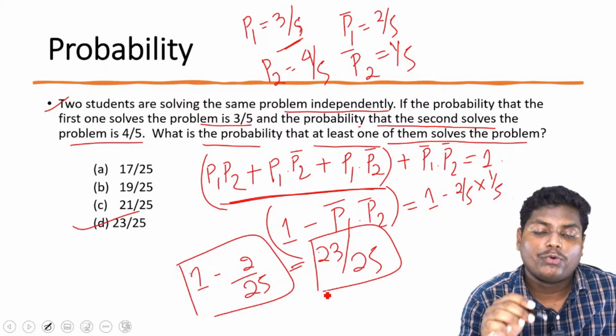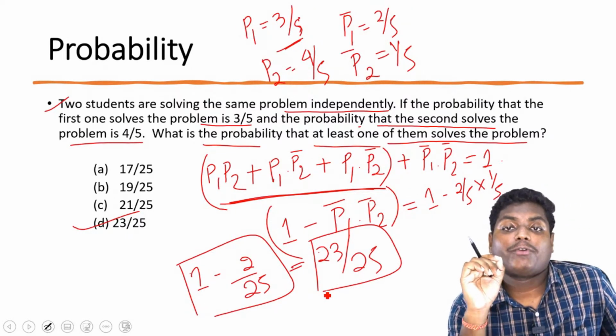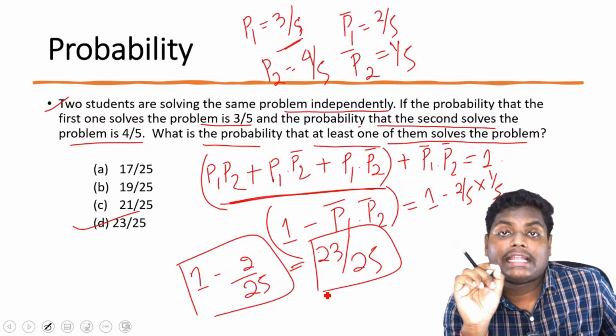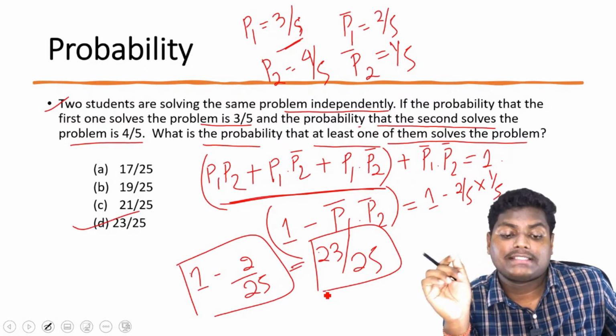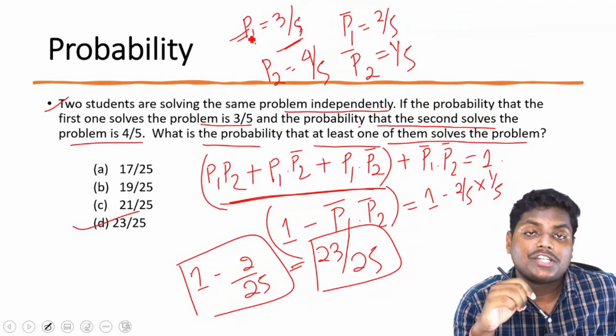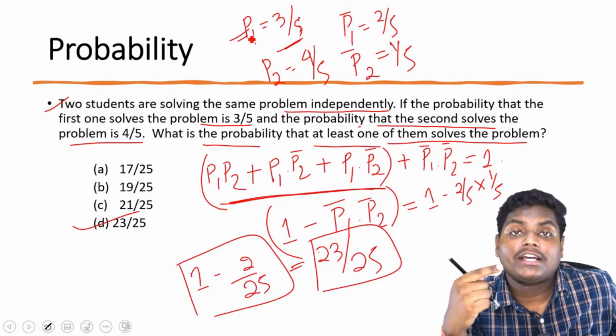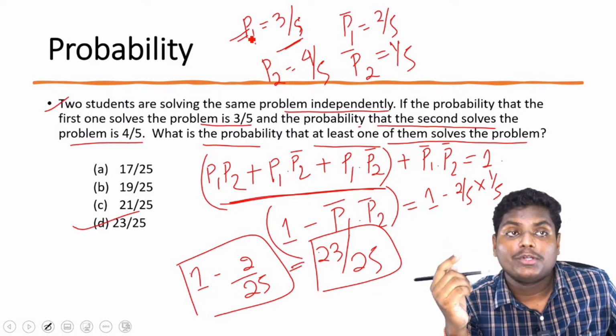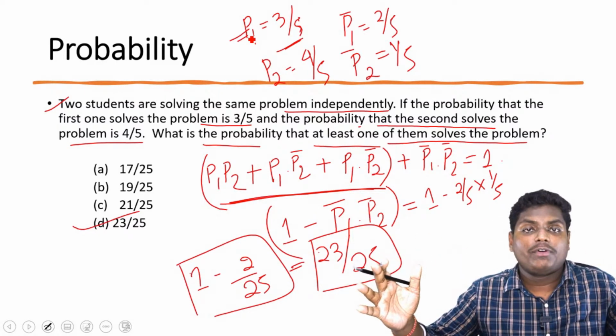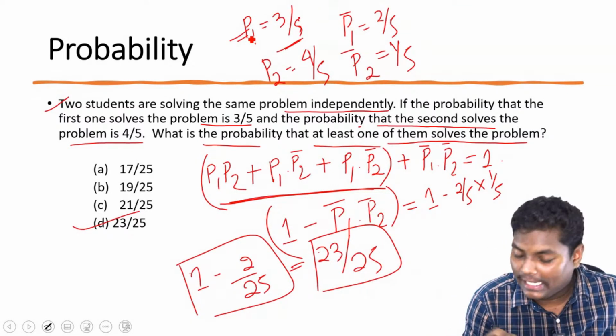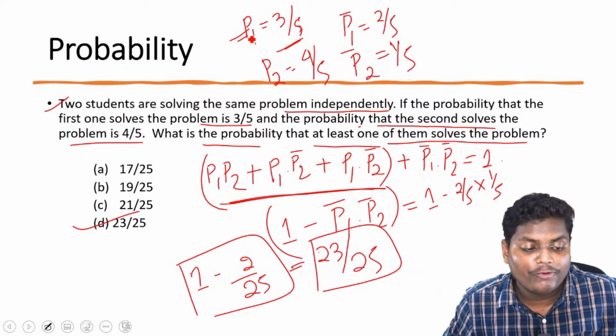You need to focus that if the probability is given for doing a thing, then the negation, the other one, will be 1 minus that. If the probability of doing a question by P1 is 3 by 5, the probability that it cannot be done by P1 is 2 by 5. The total probability is 1, so we subtract for finding at least one of them. Is this clear for everyone?